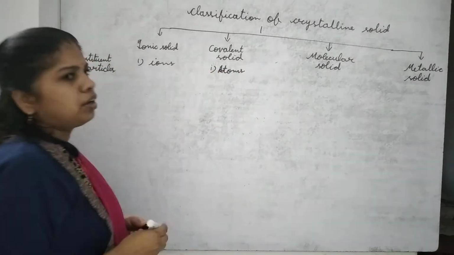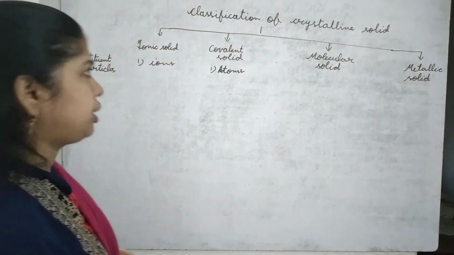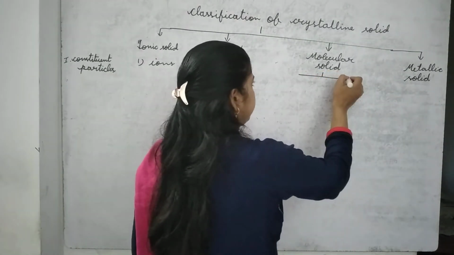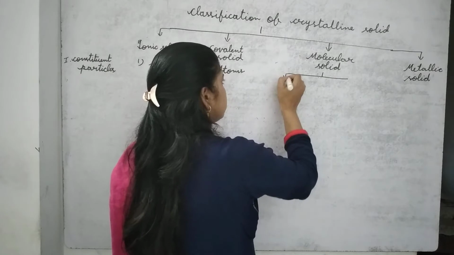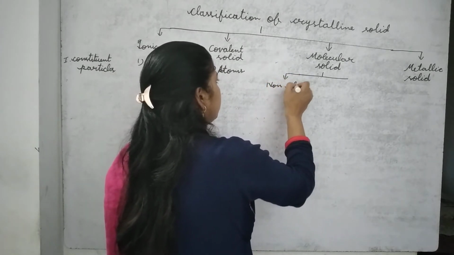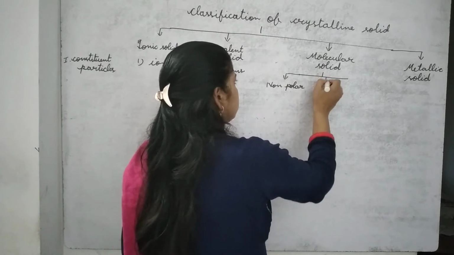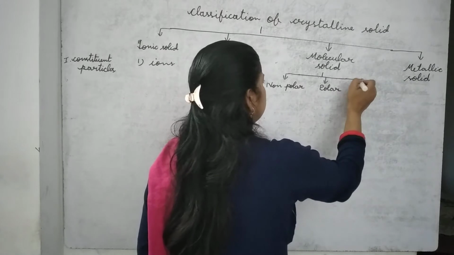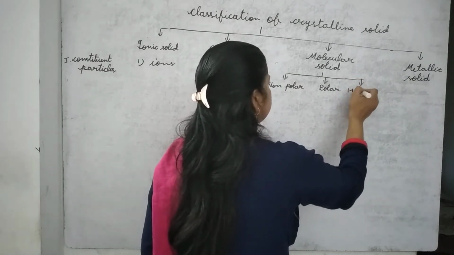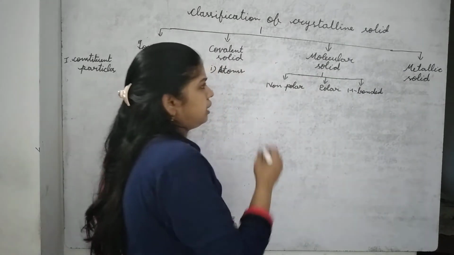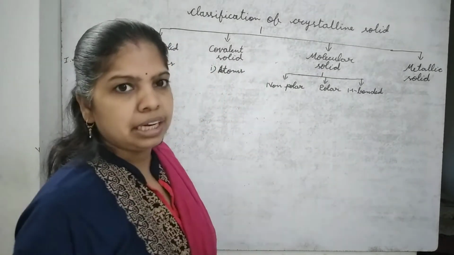Now here molecular solid. Molecular solid, molecules. It is classified into three types: non-polar, polar, and hydrogen bonded. And now last one, metallic solid.